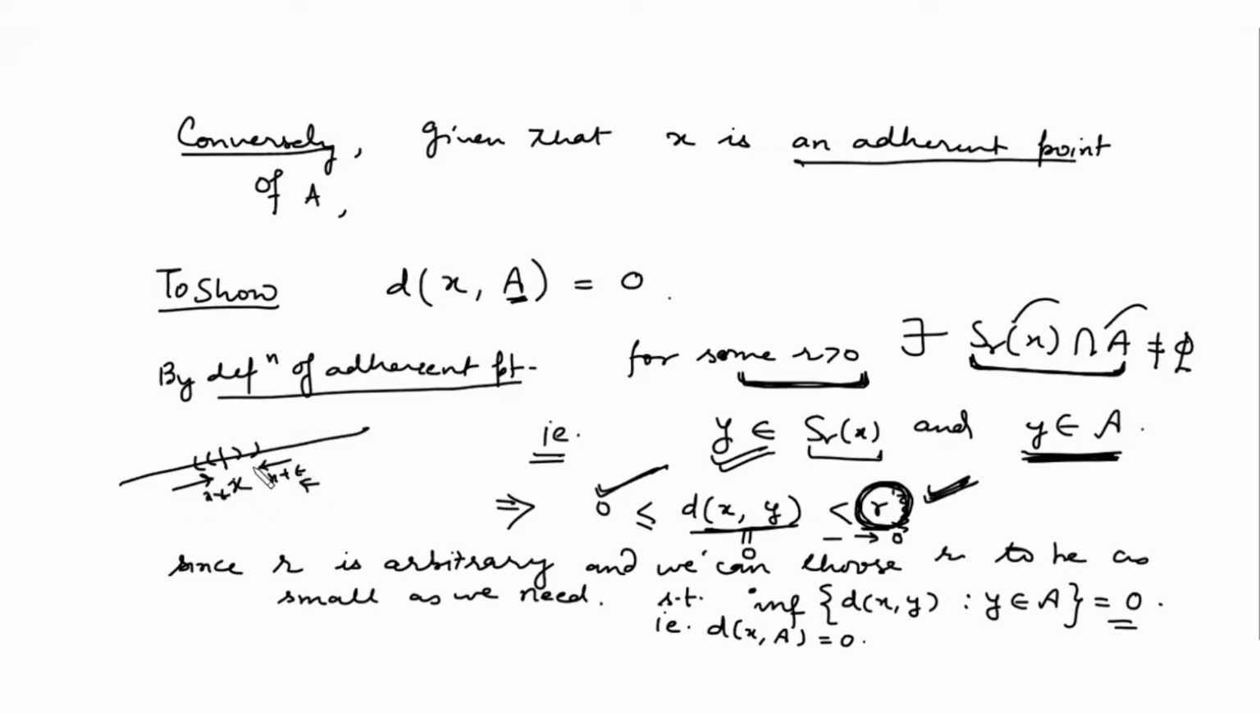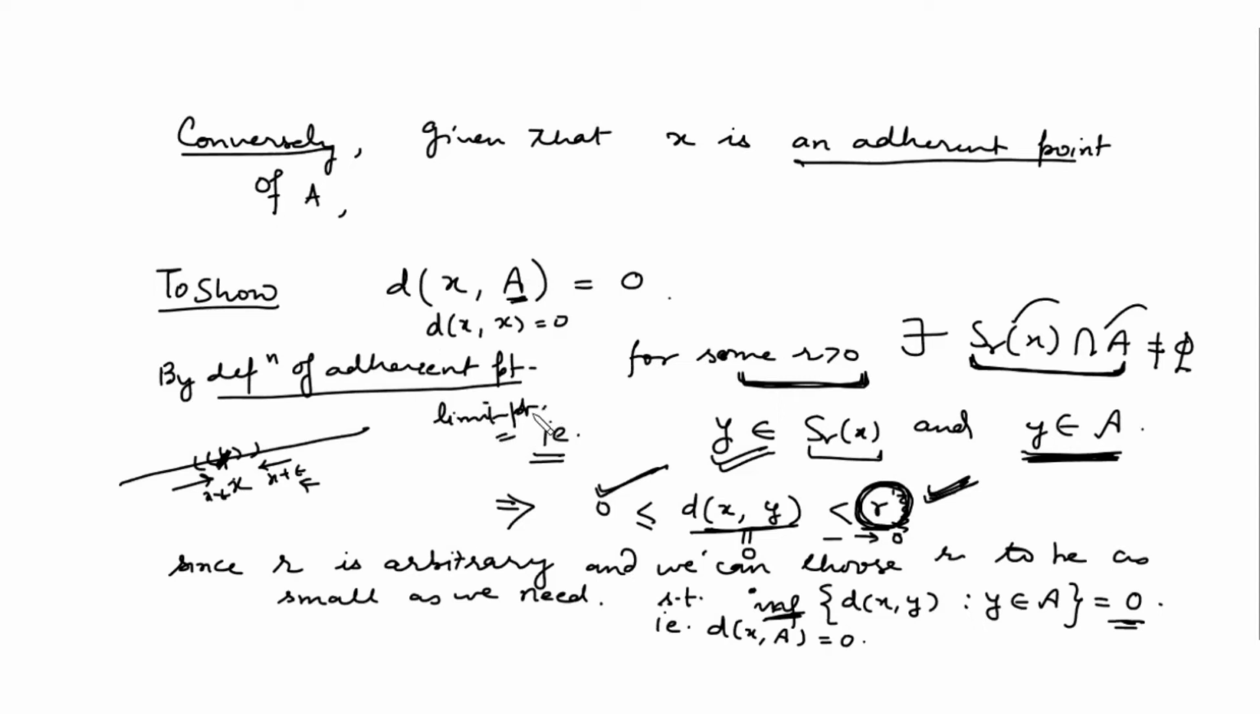Such that this epsilon is near about 0. Again, the minimum distance, the infimum, will be 0. So you can prove it by two cases also. Either you consider X is a member of A or X is not a member of A. If X is a member of A, then clearly the distance of X comma X will be 0. And if X is not a member of A, then this adherent point will become the limit point.